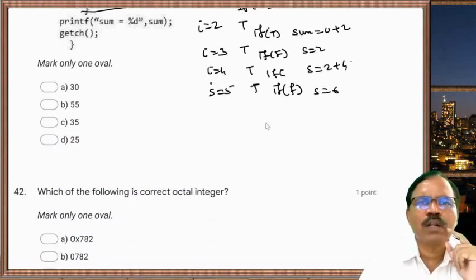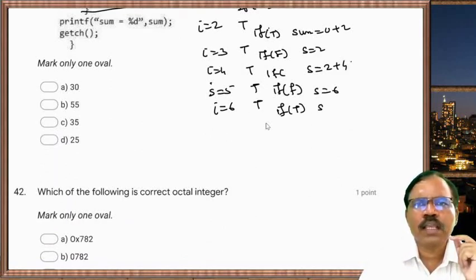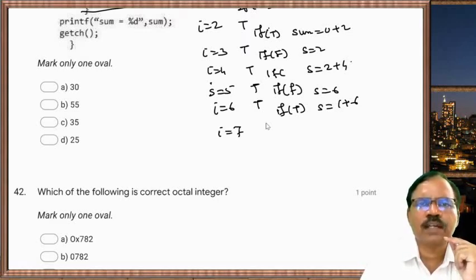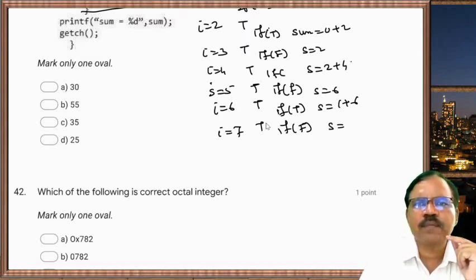Now i equal to 6. Condition is true. If condition is true, s is equal to 6 plus 6. i equal to 7. Condition is true, but if condition is false, so s will remain 12. Then i is equal to 8. Condition is true. If